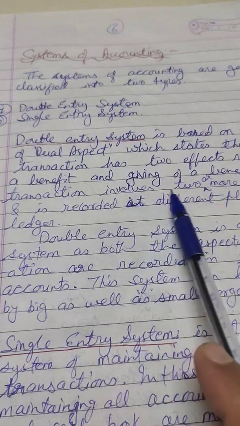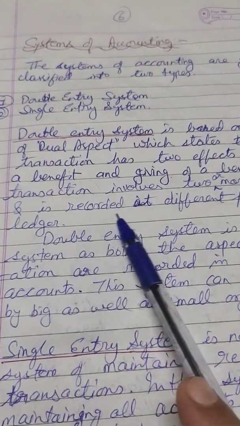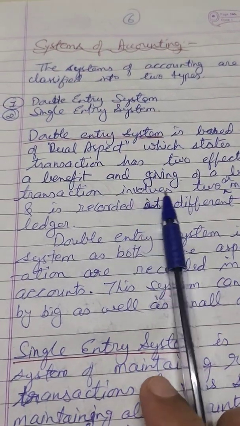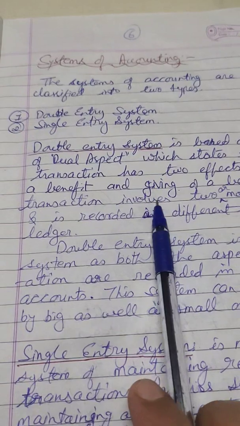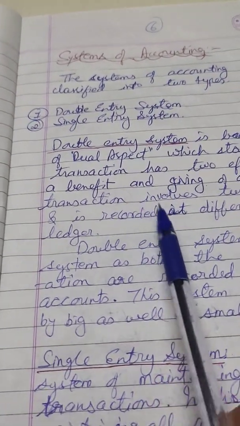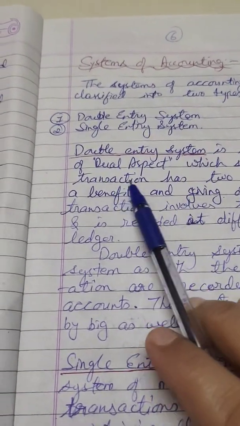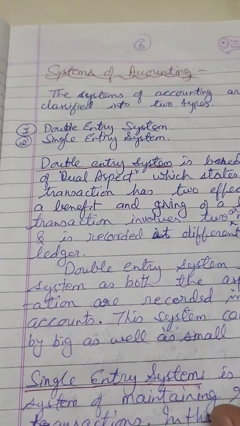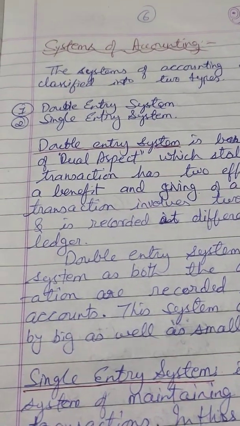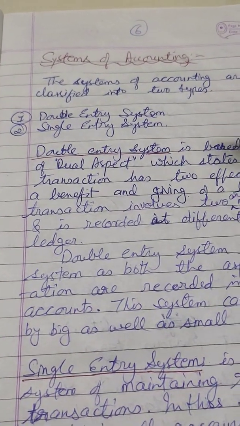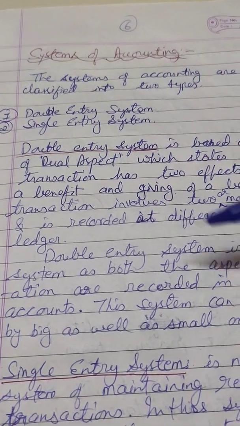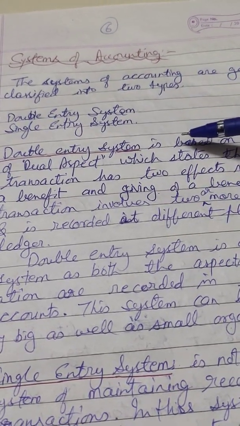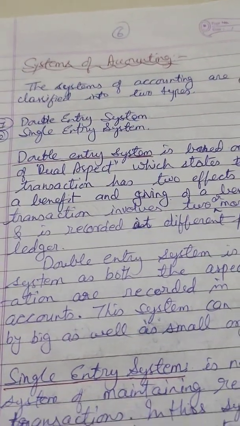Each transaction involves two or more accounts and is recorded at different places in the ledger. Every single transaction has two effects and therefore it is recorded in two accounts because it has two conditions. One is receiving of a benefit and second is giving of a benefit, or we can say goods and services. Means if the transaction is of purchase, then in purchasing a good, one party is purchasing and the second party is selling its goods.